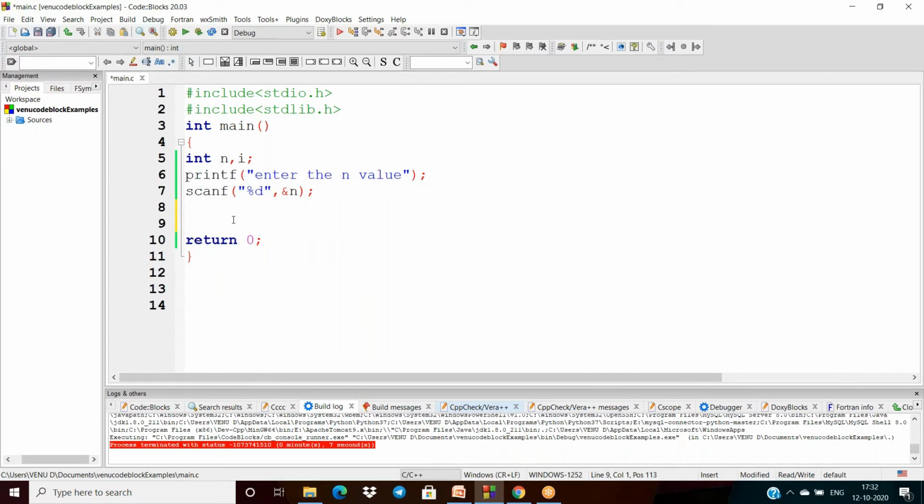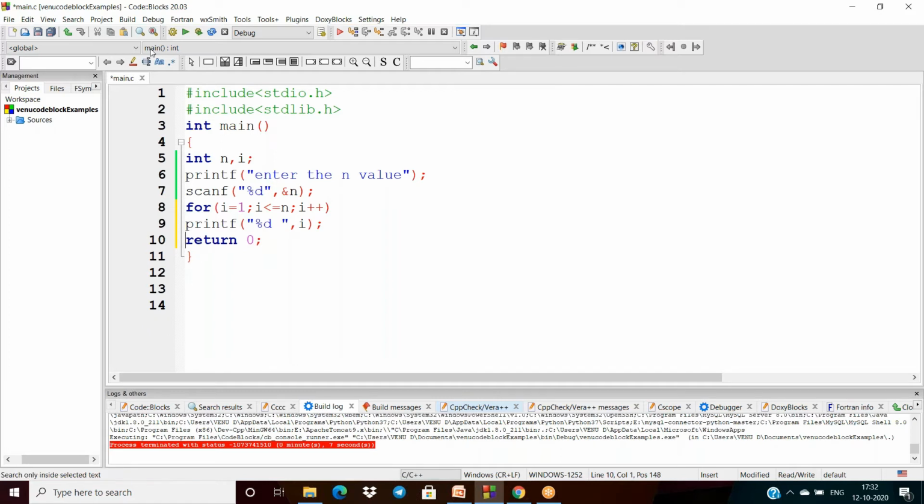So now here, I want to print 1 to n numbers by using the for loop. So i equal to 1 first, then I'm writing the condition i less than or equal to n, i plus plus. I'm using only one statement, so that is why I don't want to use any curly braces.